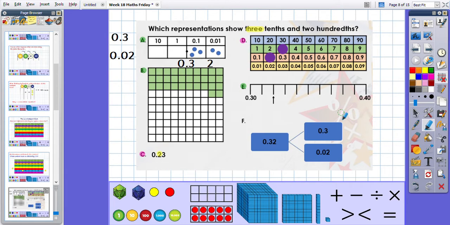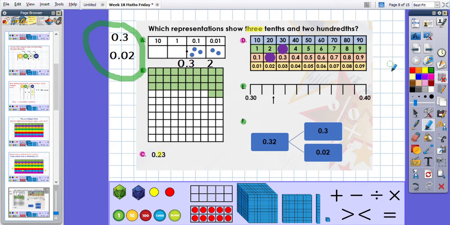And then, is this part-whole model showing, representing 0.32? Has it been solved? Has it been worked out correctly? 0.32, if we were to partition into tenths and hundredths, well, let's have a look at what we did right back at the beginning. We said that 3 tenths and 2 hundredths would look like those as decimals. And so F also represents 3 tenths and 2 hundredths.